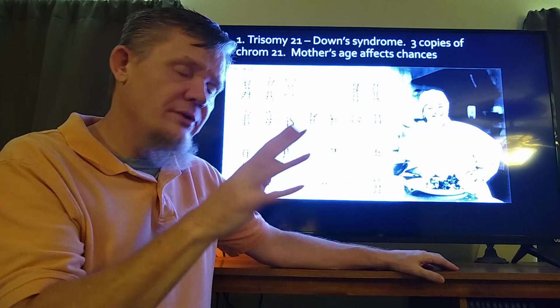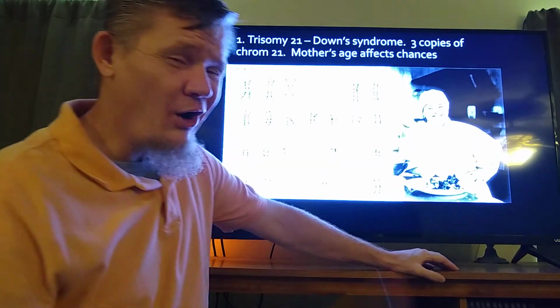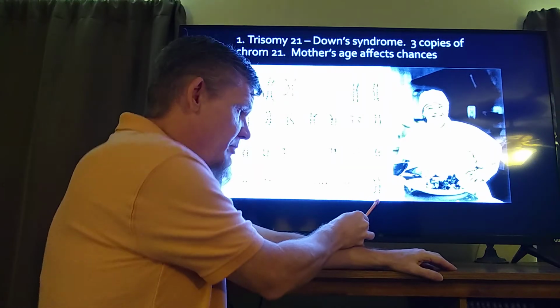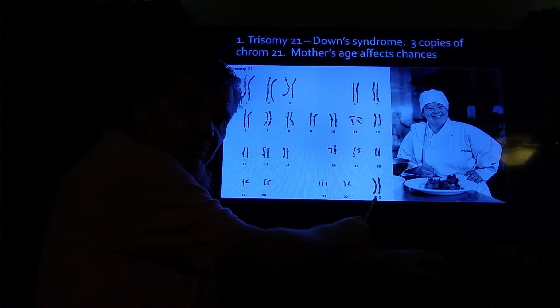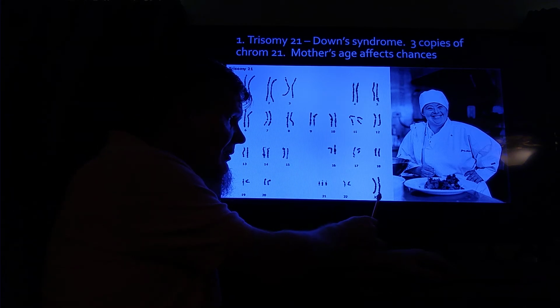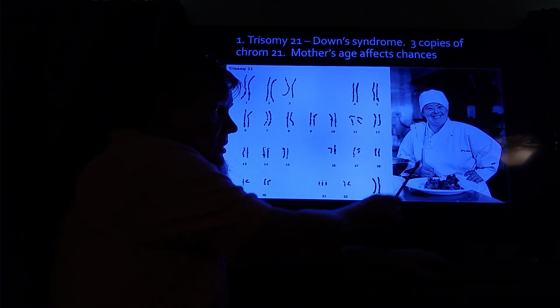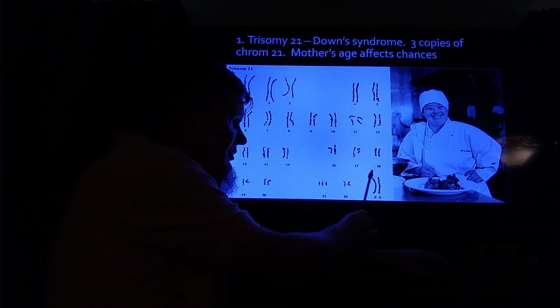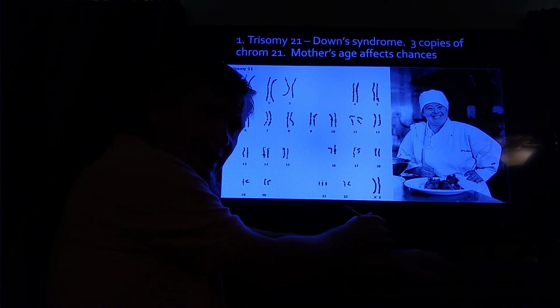There are a few others that you can survive, but they all revolve around this pair. What is special about this pair? What's special about this pair is that this is the sex set. And remember, we talked about the sex set, and we said that if you have 2 of the same chromosomes, you're a woman. But if you have 2 different chromosomes, X and Y, then you're a man.